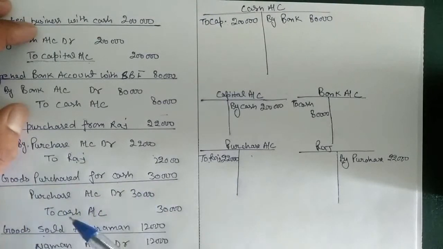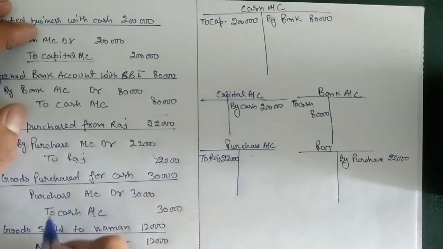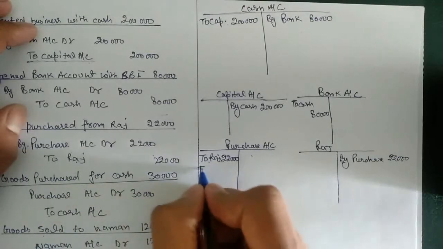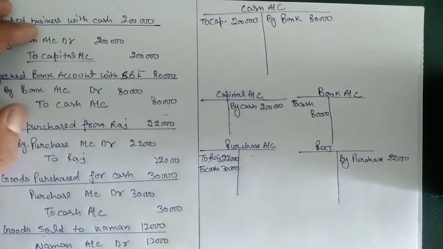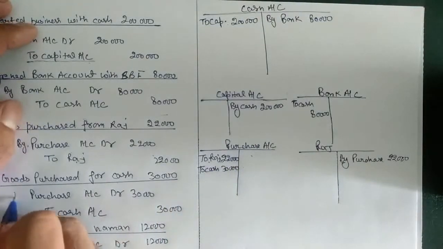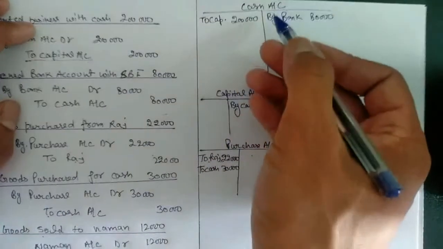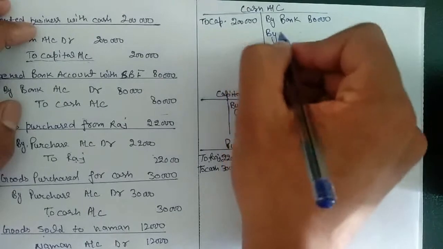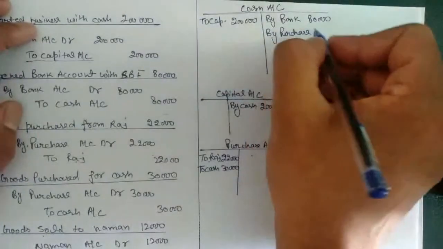Purchase account debit to cash. In the case of purchase, we have the entry to cash, 30,000. But for cash we have the entry by purchase, 30,000.